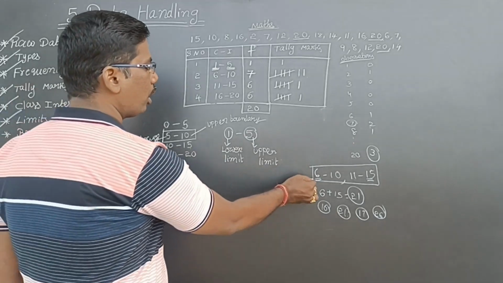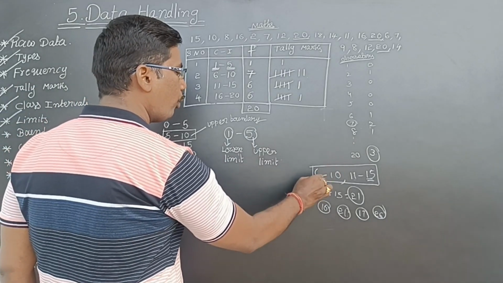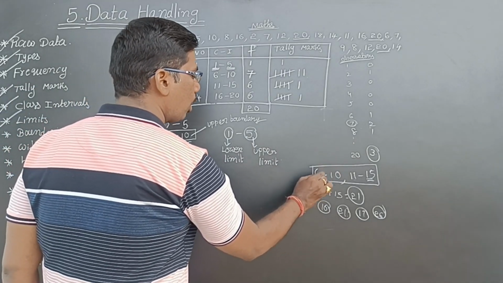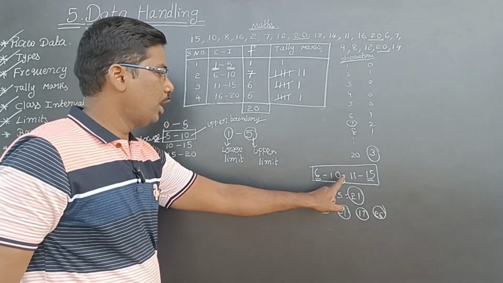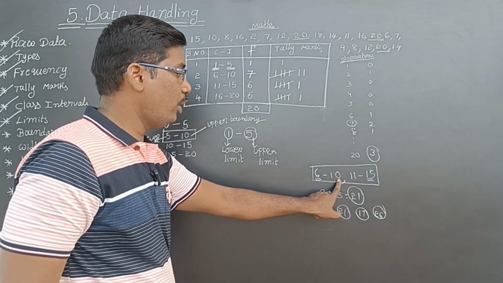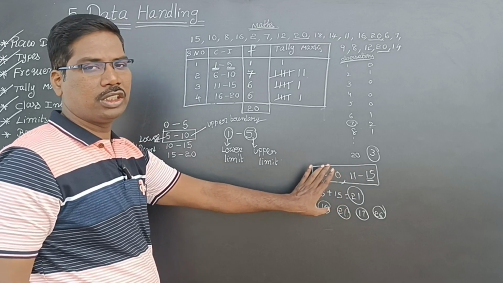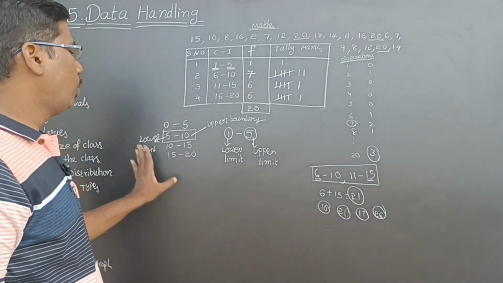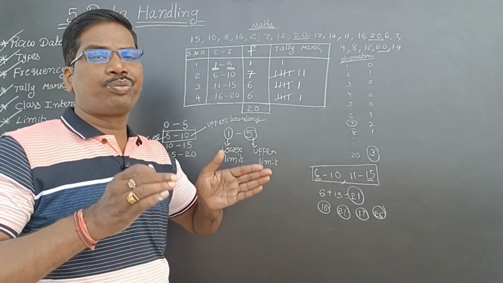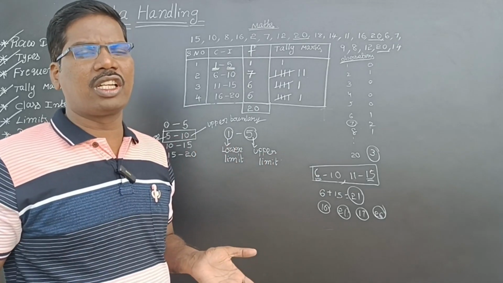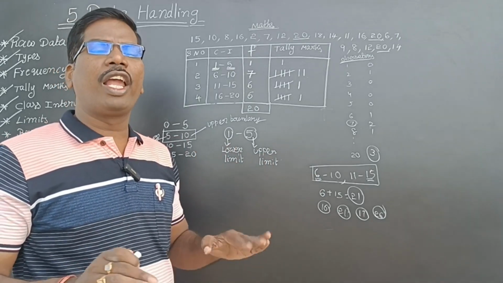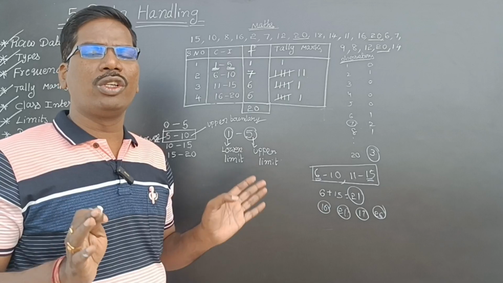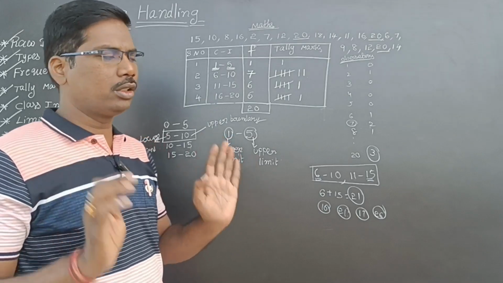But here we can't say 6 is a lower boundary, because here it must be 11 or it must be 10. Then only we can say 6 is a lower boundary, isn't it? So you have to remember like this. If exclusive class intervals are there, then we can use boundaries. If exclusive class intervals are not there, then we can use limits. Understand? Next.